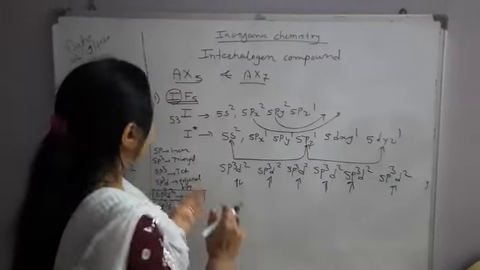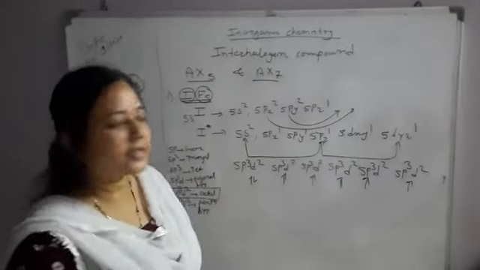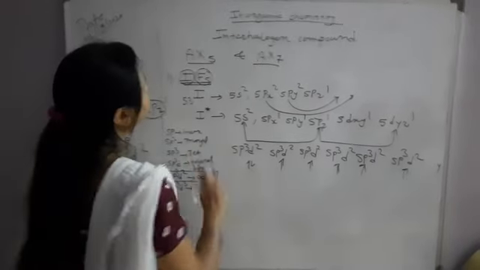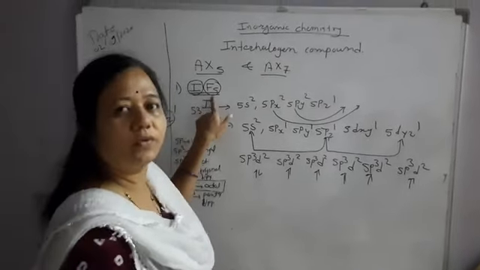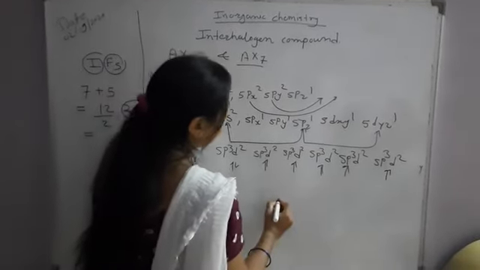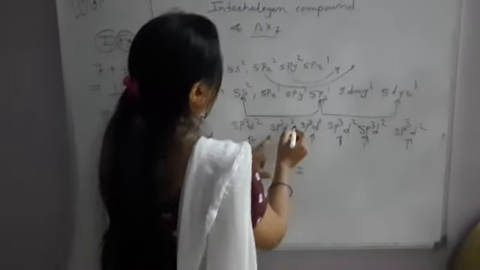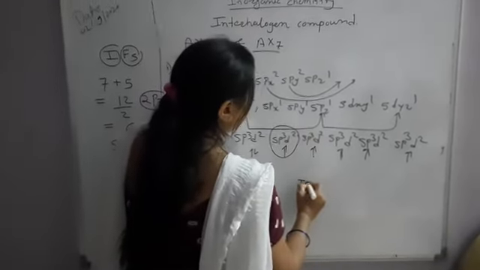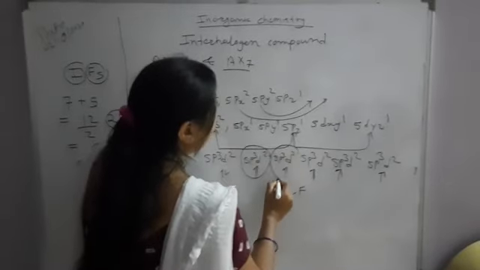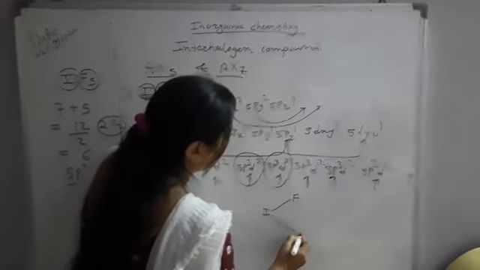Now we know that in fluorine, the 2pz orbital contains one unpaired electron, and we require 5 such fluorine atoms for overlapping with the iodine. So suppose this is the iodine. The sp3d2 hybrid orbital of iodine having an unpaired electron will overlap with the 2pz of one fluorine atom. Another sp3d2 hybrid orbital will overlap with the 2pz of another fluorine atom.